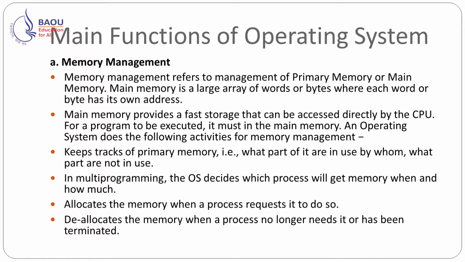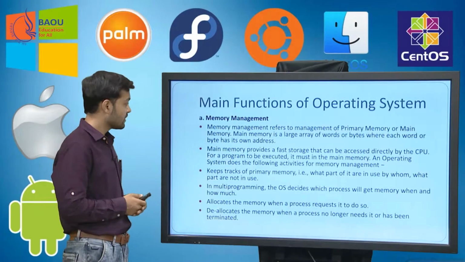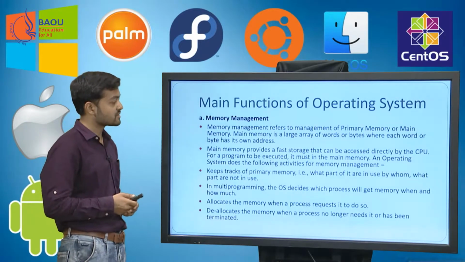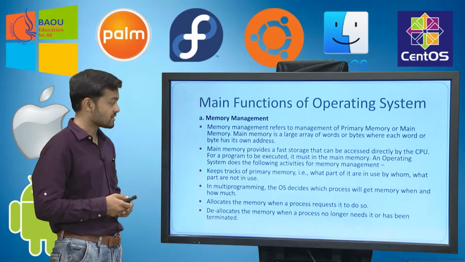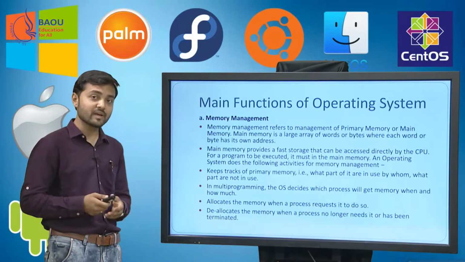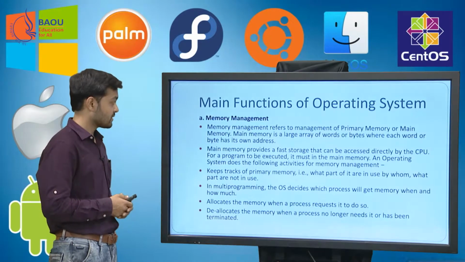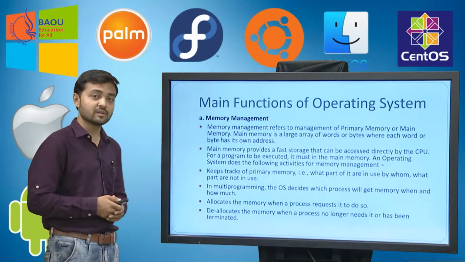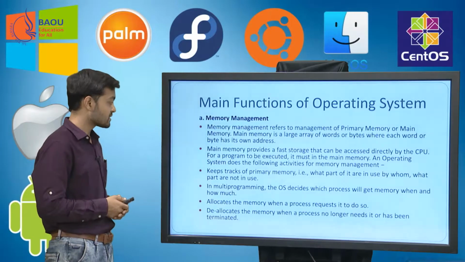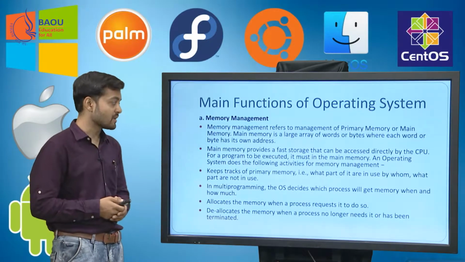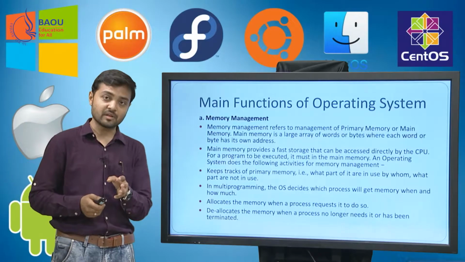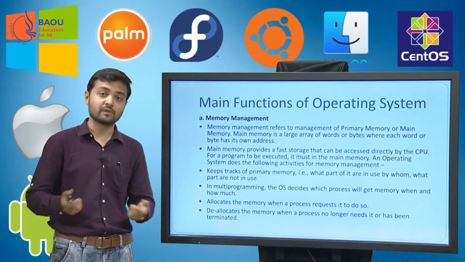Memory management refers to the management of primary memory or main memory. It is a large array of words or bytes where each word has its own address. Main memory provides a fast storage that can be accessed directly by the CPU. For a program to be executed, as I said earlier, it must be in the main memory. An operating system does the following activities for memory management. The first, it keeps track of primary memory, what part of primary memory is in use and what part is free.